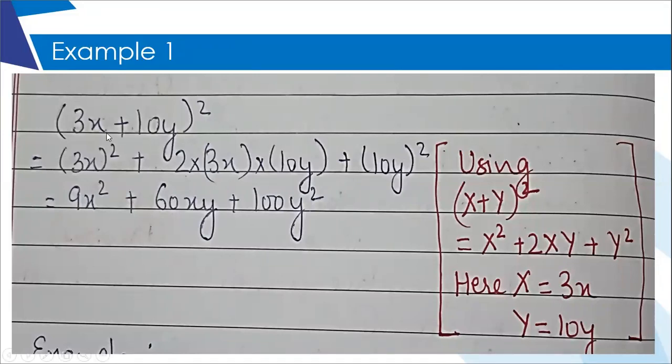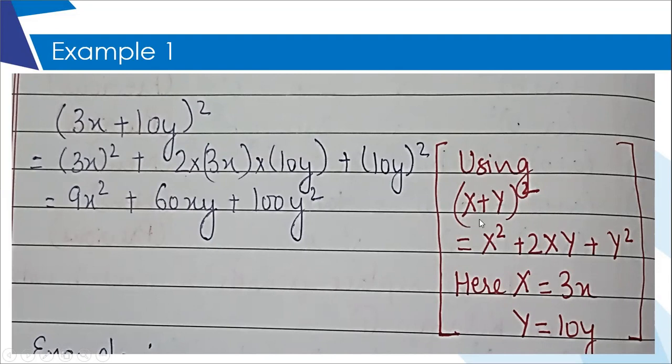So what I have done, now look here, the right side of your screen. I have used x plus y whole square identity over here. I know that x plus y whole square is x square plus 2xy plus y square. I know the result of this identity. You have to learn all those identities. They are like formulae.